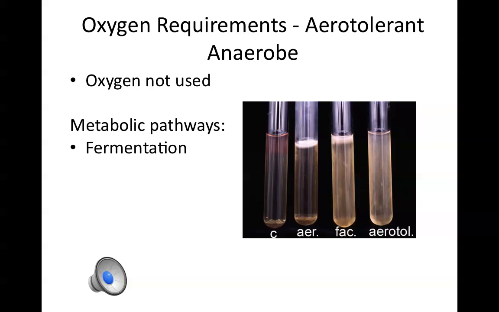If you take a look at the growth pattern between the fourth tube on the right and the second tube on the right, we'll see the difference in growth patterns for the facultative anaerobe versus the aerotolerant anaerobe. If we look at the top of the test tube of broth, the facultative anaerobe has very thick, luxuriant growth, because it's growing by cellular respiration, so we get more cells, more energy produced. The aerotolerant anaerobe is only growing by fermentation, so we have the same sort of pattern of growth from the top to the bottom of the test tube, versus the very big difference between the top and the bottom of the facultative anaerobe.